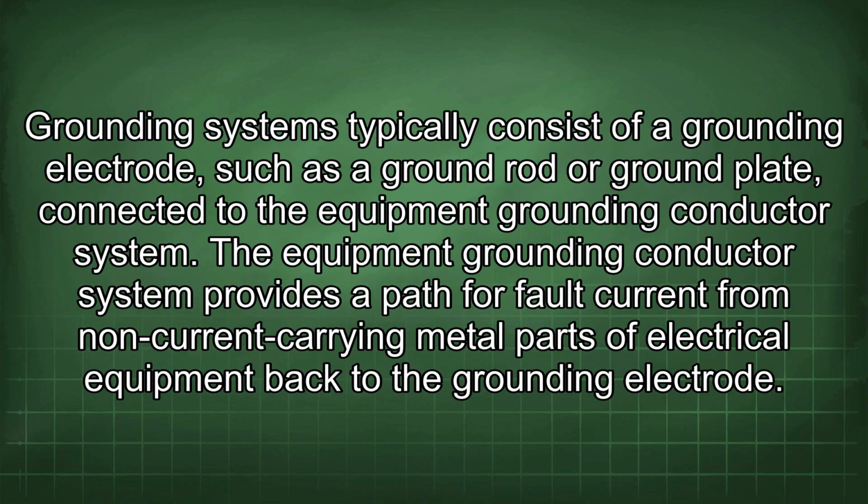Grounding systems typically consist of a grounding electrode, such as a ground rod or ground plate, connected to the equipment grounding conductor system. The equipment grounding conductor system provides a path for fault current from non-current carrying metal parts of electrical equipment back to the grounding electrode.